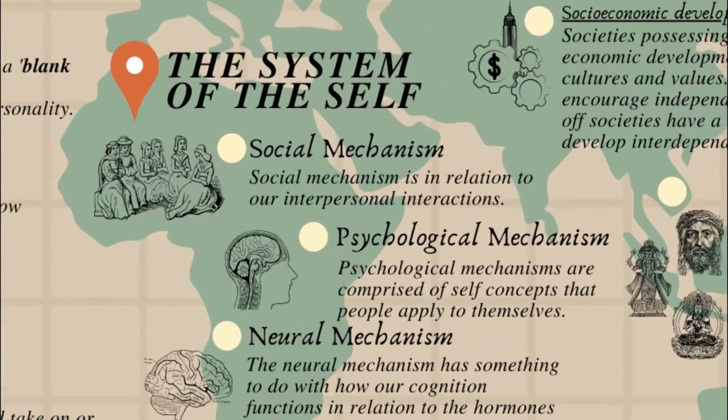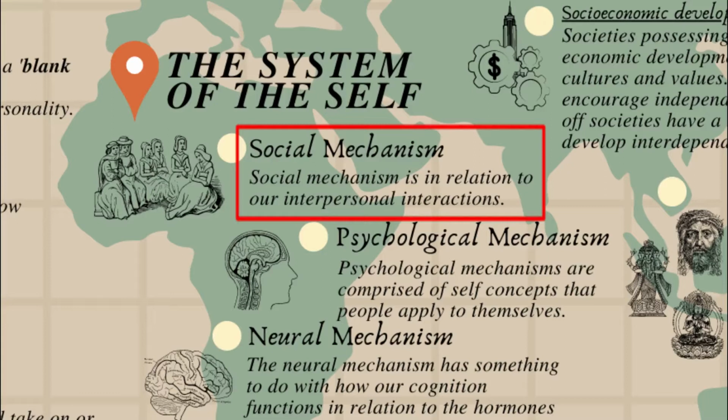Okay, so next up we have the system of the self. The system of the self is comprised of 4 mechanisms. First, we have the social mechanism. The social mechanism is in relation to our interpersonal interactions or the interactions we have with other people.